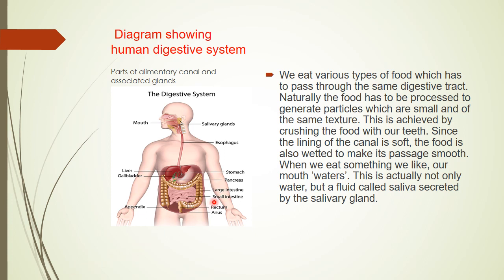Now food which is broken into small pieces gets wet and forms a ball-like structure that we call a bolus. When we eat something, we like our food, our mouth starts watering. The watering is due to the presence of saliva, which is produced by the salivary glands.